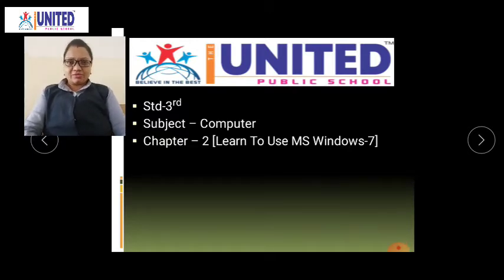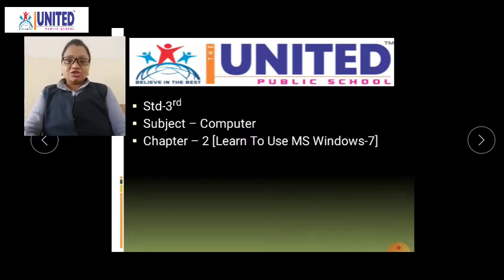Let's start our computer. In the first term, we study about the keyboard. The keyboard is a hardware part of the computer and we can see the different keys present on that keyboard. Also we study the use of those keys. Then we see about the MS Paint application, how you can use MS Paint and how you can draw pictures using it. We study about hardware and software.